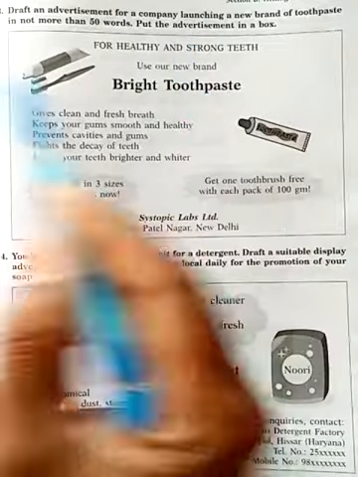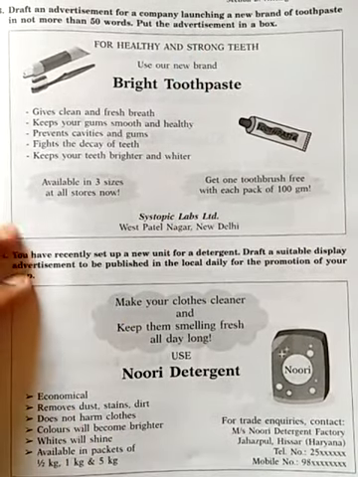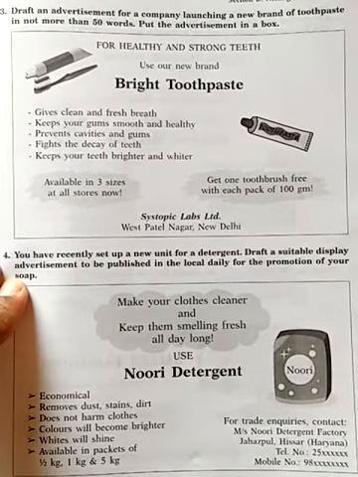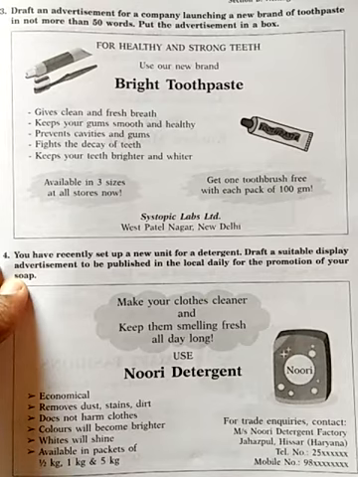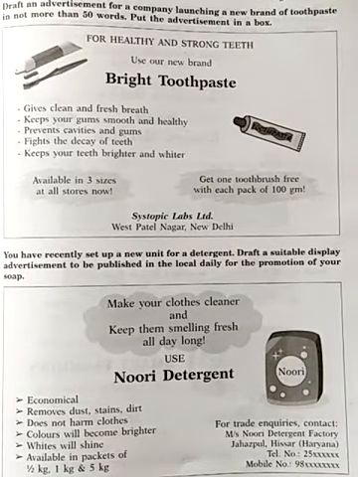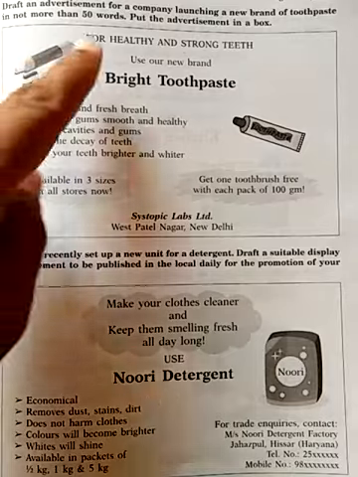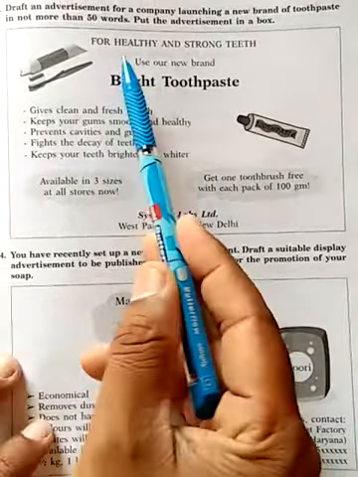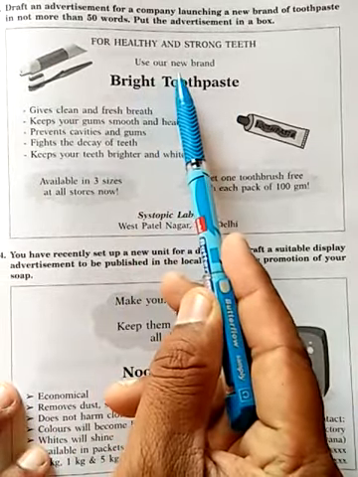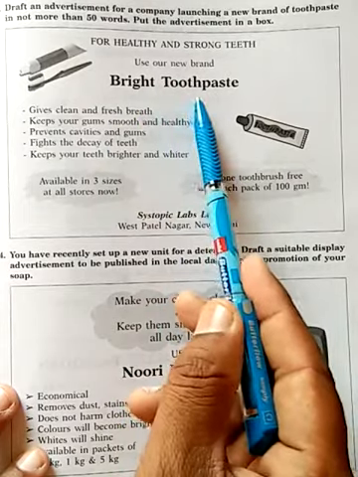Here there was no particular way that you have to even write the name of the organization or company that is launching this toothpaste. Here you can even begin your advertisement writing such a slogan. So for healthy and strong teeth, use our new brand Pride Toothpaste. This is the brand name.